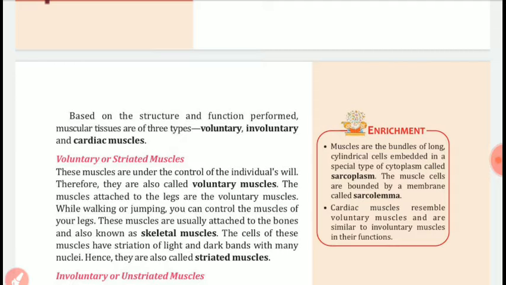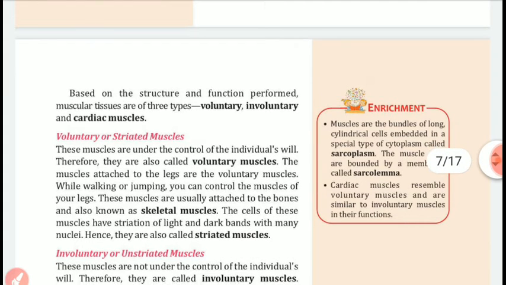The muscles attached to the legs are voluntary muscles. While walking or jumping, we can control the muscles of our legs. These muscles are usually attached to the bones and are also known as skeletal muscles.